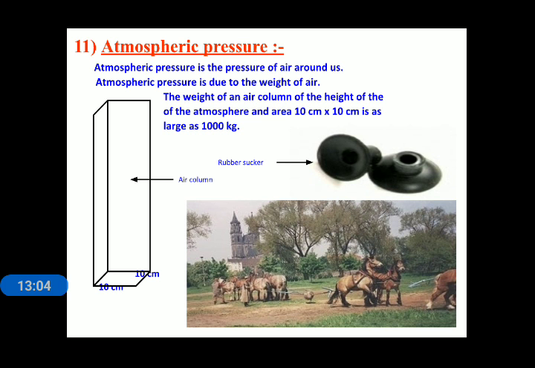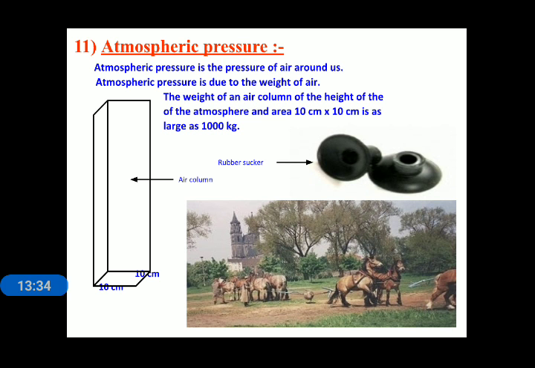The weight of an air column of the height of the atmosphere and area 10 centimeter into 10 centimeter is as large as 1000 kilogram. So you can see from this example, if you take an air column having an area of 10 centimeter into 10 centimeter, then that air carries a weight of about 1000 kilogram.